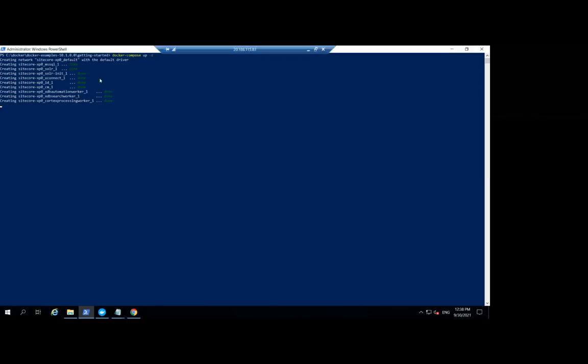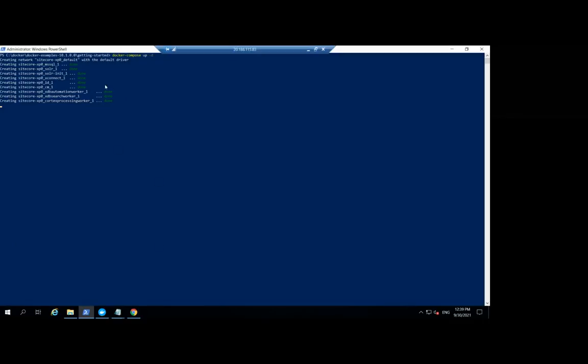But I have already downloaded the images. I had stopped the Docker containers and now I'm spinning them up again, so it's faster now, but the very first time it will take time. For this demo session, I have already downloaded all the required images.